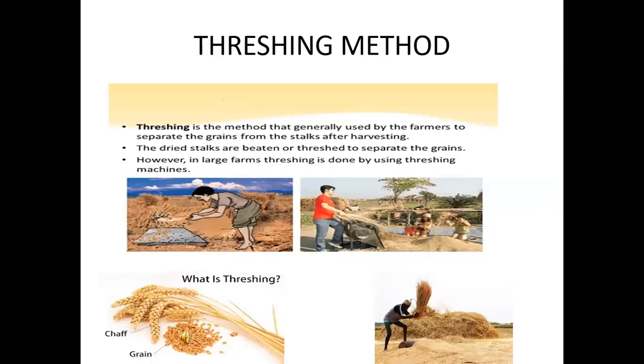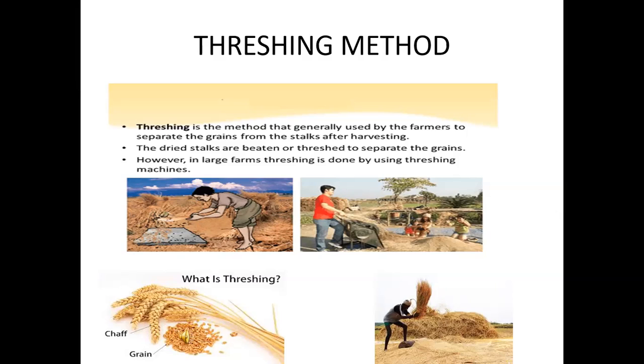Next method is threshing method. When we pluck flowers from plants, we are separating the flowers from their stalks. Can we do the same for food grains like rice and wheat? It is not possible because the grains are small in size and also the quantity is very large. Farmers separate grains from their stalks by beating them hard. The grains are separated from their stalks.